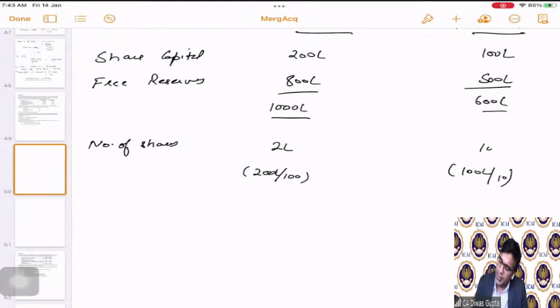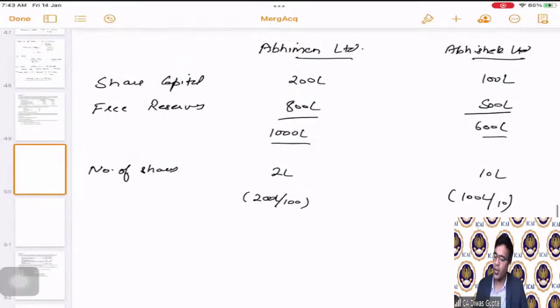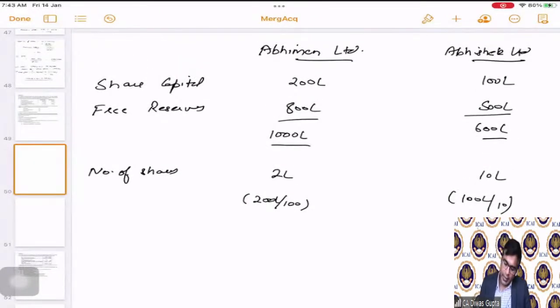So this becomes 10 lakhs number of shares. Can we calculate the book value per share? Book value per share comes out to be 1000 divided by 2, which is 500 rupees per share. Similarly, 600 divided by 10. So it becomes 60 per share. This is the book value per share.